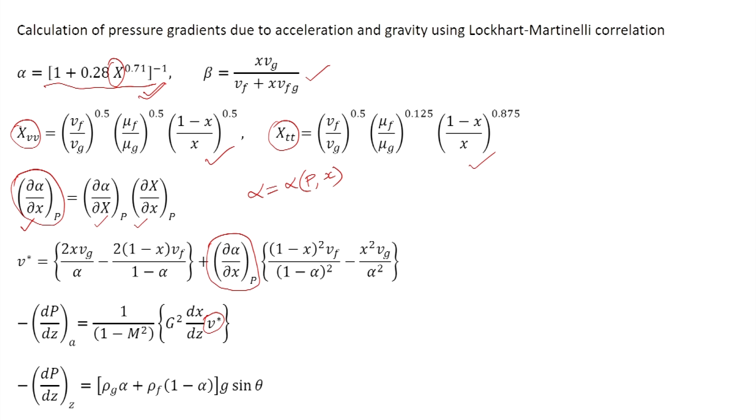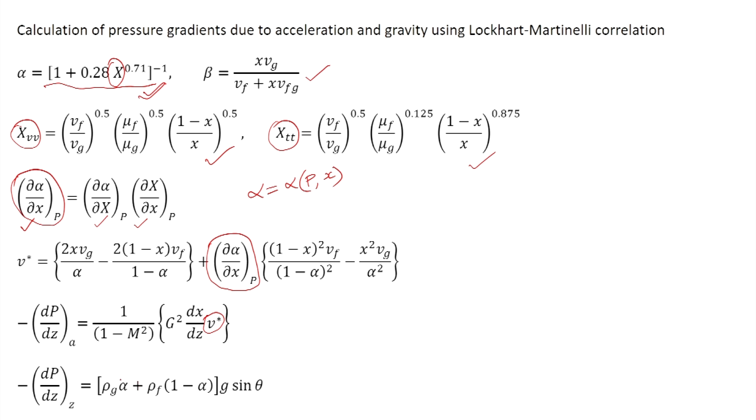M square has to be evaluated. For that, there is a long and complicated expression. So, in this course, we will calculate M square from the homogeneous model and use the same as M square here also as a rough estimate. But for a more accurate calculation, M square has to be obtained using the expression for the separated flow model.